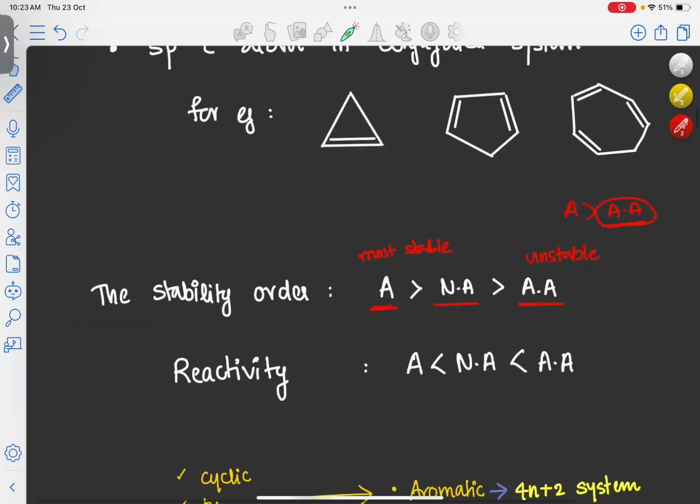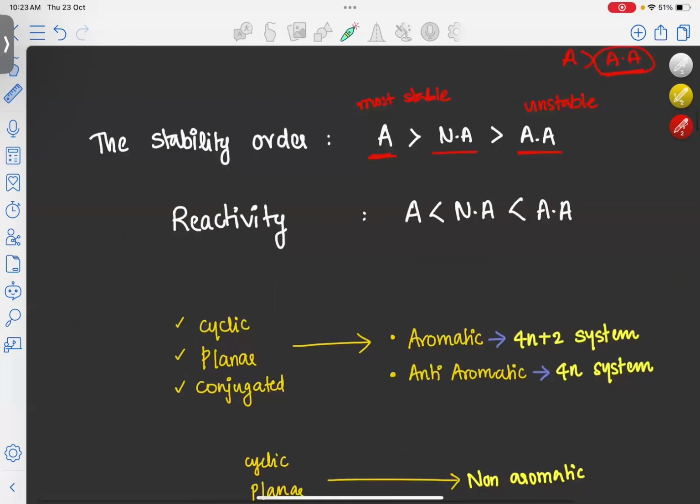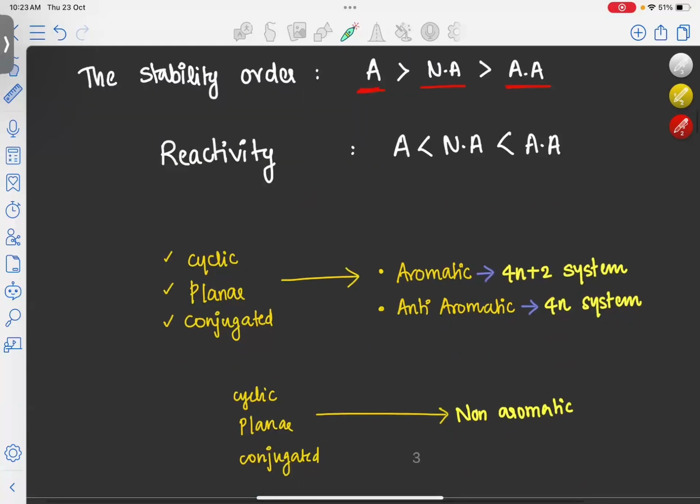We'll summarize what we have been discussing until now. Suppose our system is cyclic, planar, and conjugated, then we have to look for whether it is a 4n system or a 4n+2 system. If it is 4n+2, then the system will be aromatic. If it is a 4n system, then it will be anti-aromatic. Suppose any of these three is violated: if our system is not cyclic, it will become non-aromatic. If our system is not planar, it will become non-aromatic. And if our system is not conjugated, then also it will become non-aromatic.